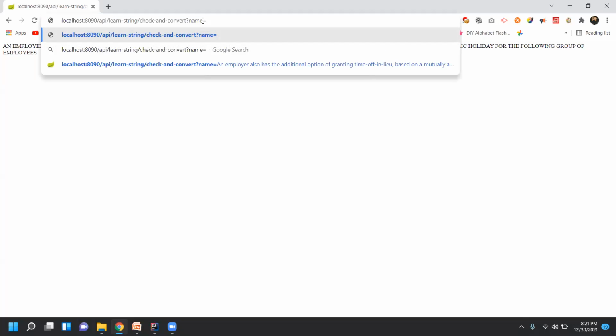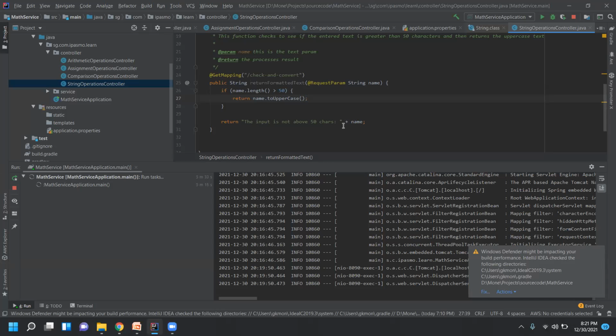So now we'll see less than 50 characters. Okay, so less than 50 characters, how shall we do? I just mention it as I passed one. Okay, I'll just enter. So it is less than 50 characters, and the condition is not satisfied. So it will just send me the response of whatever I have written. The input is not above 50 characters, so it just returns me the same text. I did not do any operations on that.